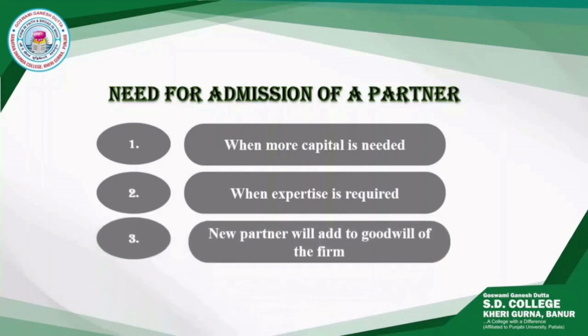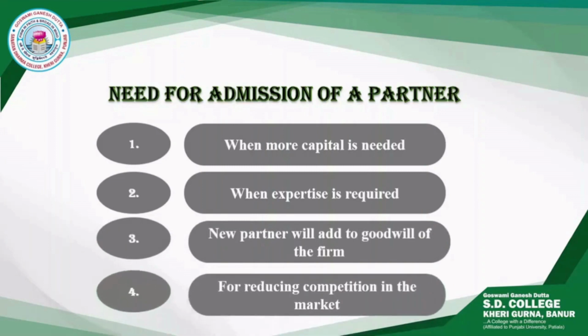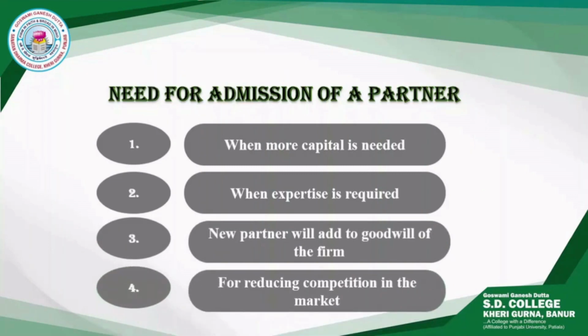Third is when the new person is a reputed person and will add to the brand value of the firm. And the fourth case is that a new partner is also admitted to reduce the competition. When two partners join and become one, the competition is reduced.